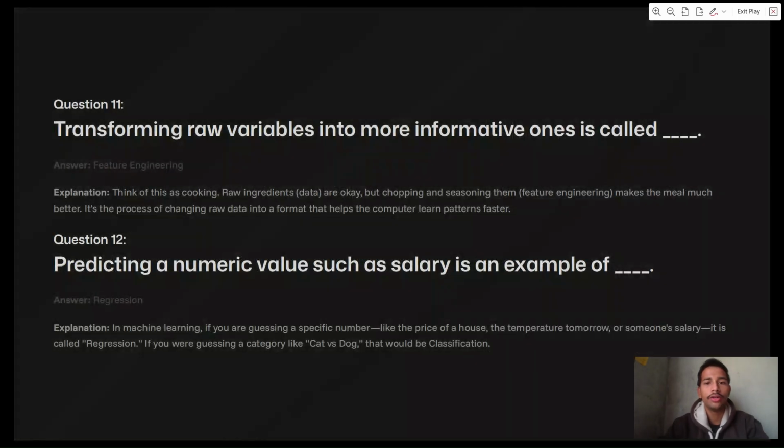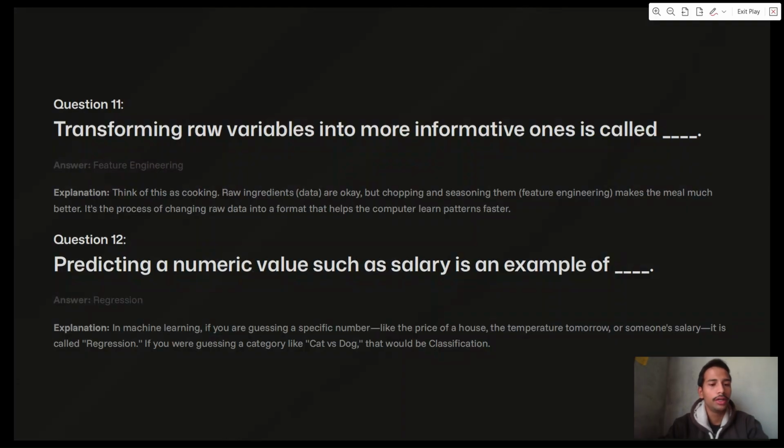Transforming raw variables into more informative ones is called feature engineering. Explanation. Think of this as cooking. Raw ingredients, data, are okay, but chopping and seasoning them, feature engineering, makes the meal much better. It's the process of changing raw data into a format that helps the computer learn patterns faster.